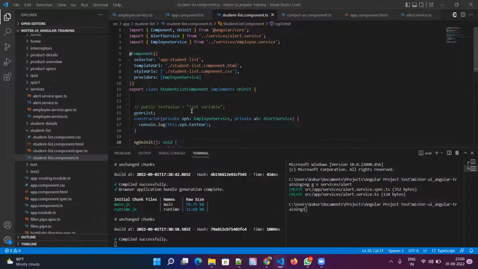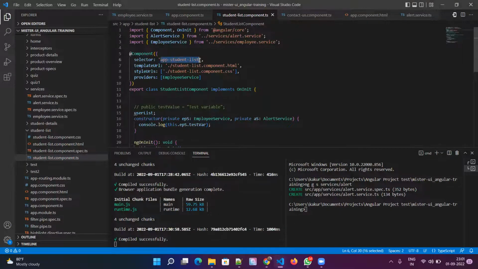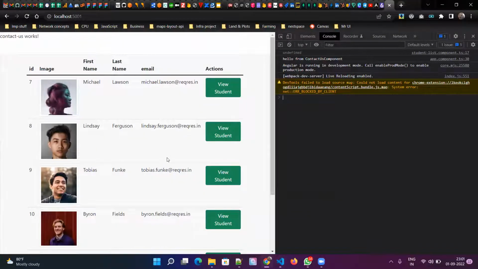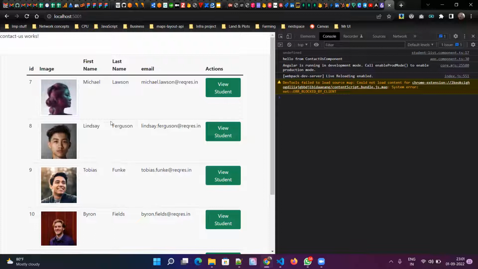This will not work now because we have to render this component, then only it will work. Let me go to app component HTML and let me put it here, and that's it. See, now our contact us is rendered and our student list is rendered. This example is different, but just see whether this is executed or not.